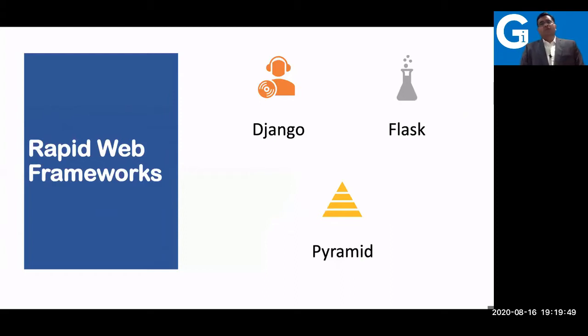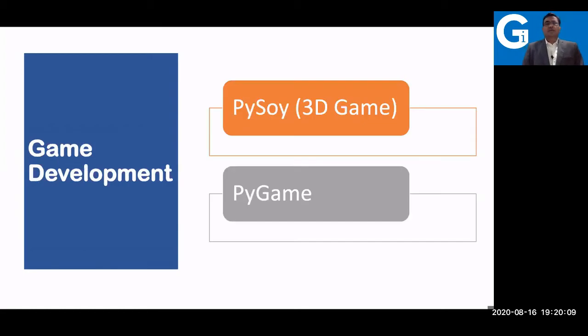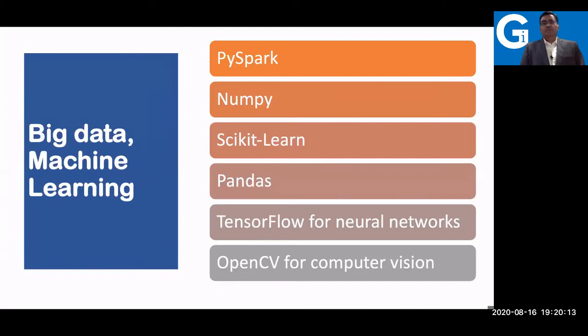Having very good frameworks like Django, Flask, and Pyramid helps you develop web applications quickly. Django is one of the most powerful frameworks. Let me tell you, a company like Instagram developed the complete Instagram application using Django and Python. Django is a framework written in Python itself. Very powerful framework, you should go for it. Then for game development, we have libraries like PySoy for 3D game application development, and Pygame.